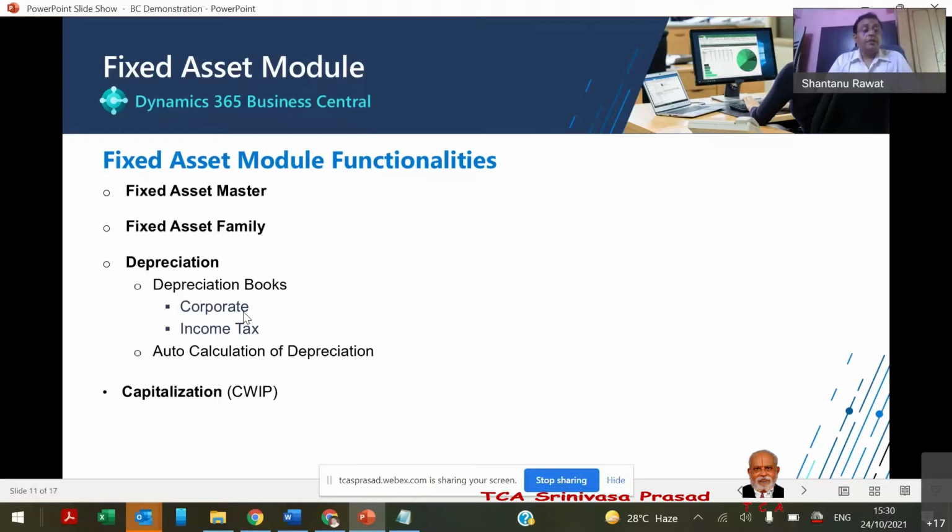This depreciation could be annual, right? Just as income tax compliance and corporate practice. And for the cost accounting aspect, if we want to maintain the depreciation on a monthly basis, that can also be possible. So the lowest period is 1 day. Up to 1 day, we can calculate the depreciation based on whatever depreciation method and percentage we define.